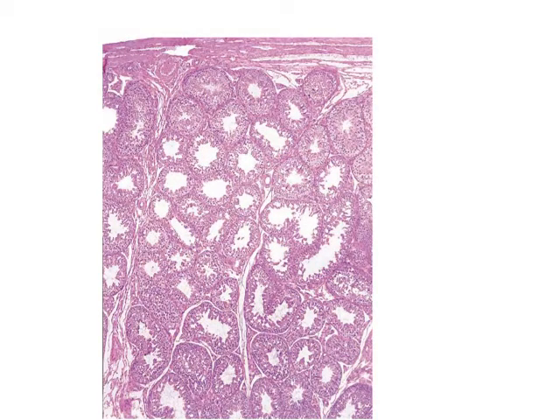This is an H and E stained section of testis under low power. We can see the dense fibrous covering of tunica albuginea, which is composed of densely packed collagen fibers and few elastic fibers. Beneath the tunica albuginea, there is the substance of the testis containing numerous seminiferous tubules of various sizes and shapes